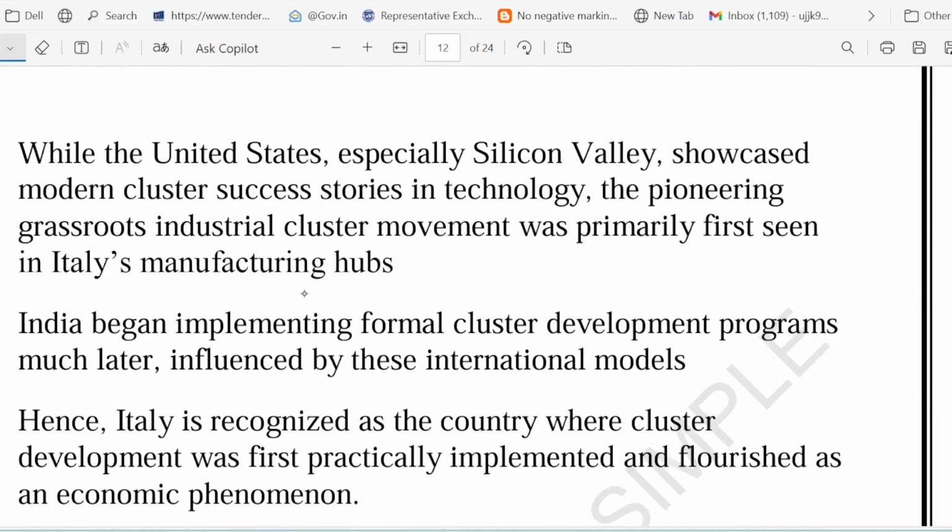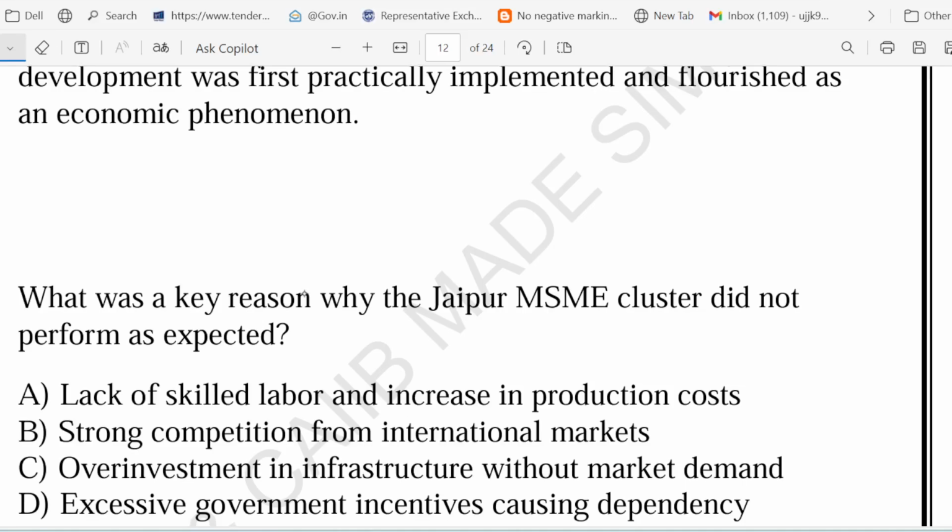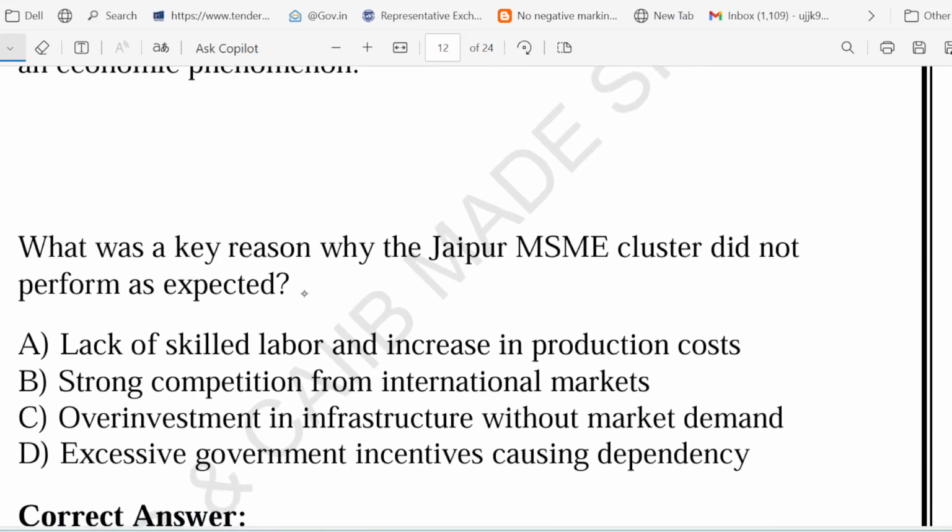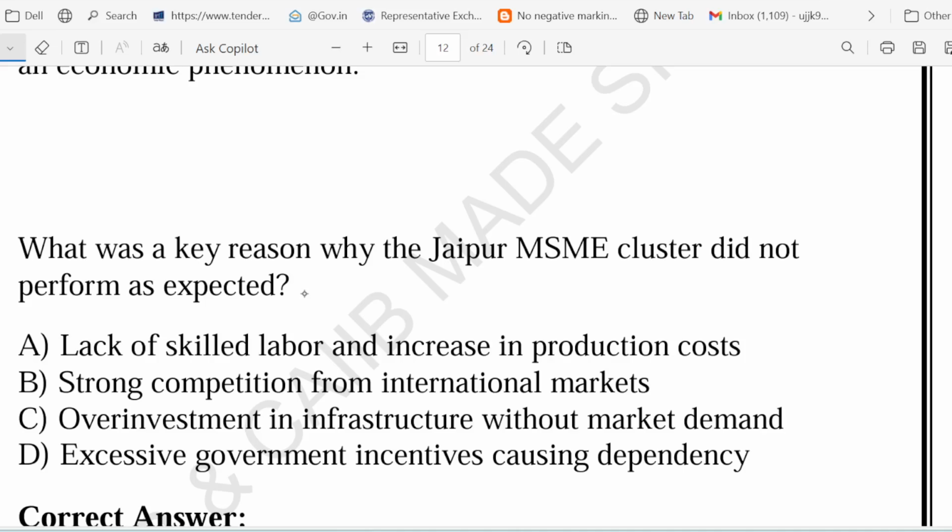The next question is a very good question. Let's understand. What was the key reason why the Jaipur MSME cluster did not perform as expected? Option A, lack of skilled labor and increase in production cost. Option B, strong competition from international market. Option C, over investment on infrastructure without market demand. Option D, excessive government incentive causing dependency.